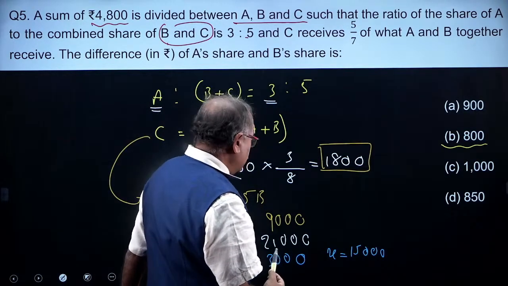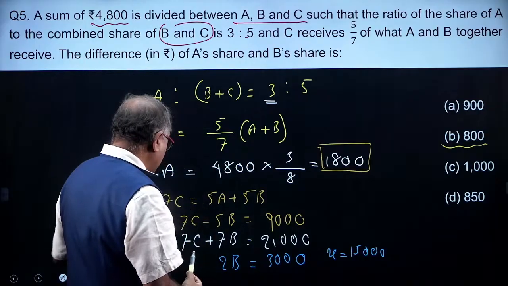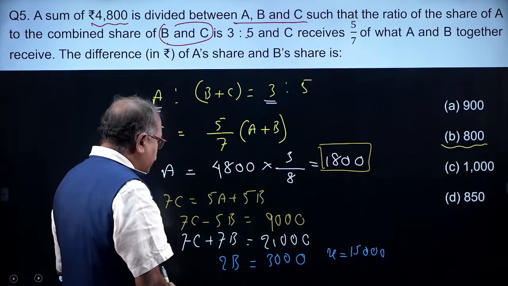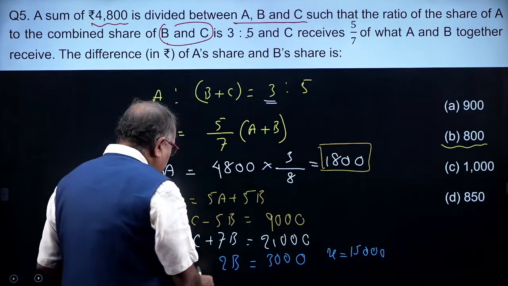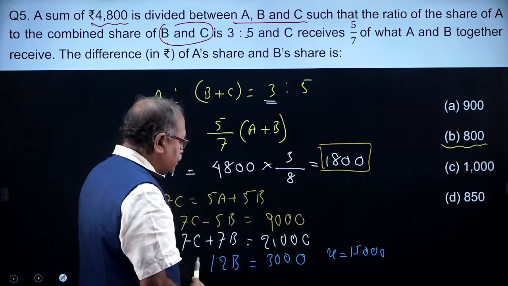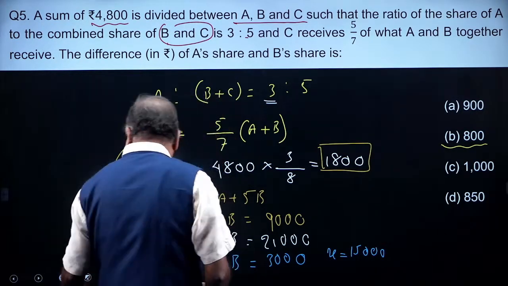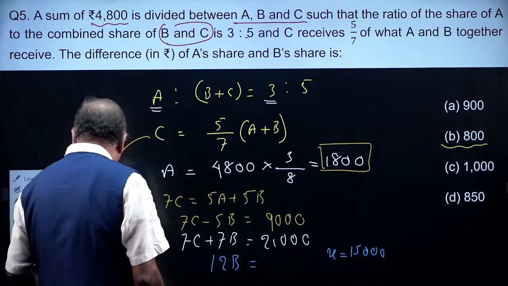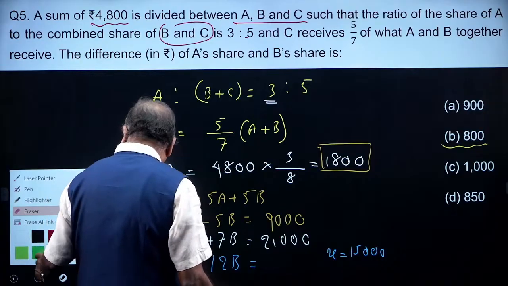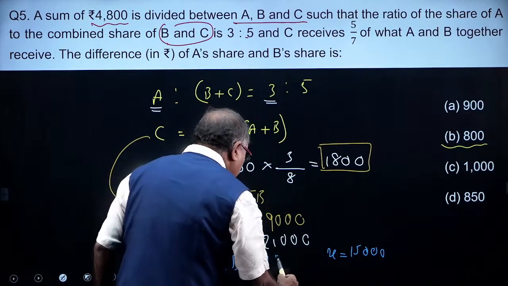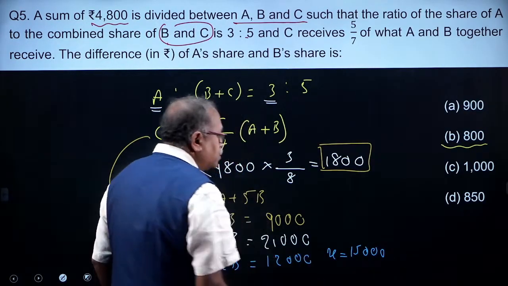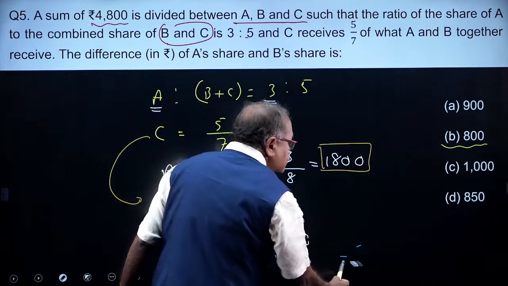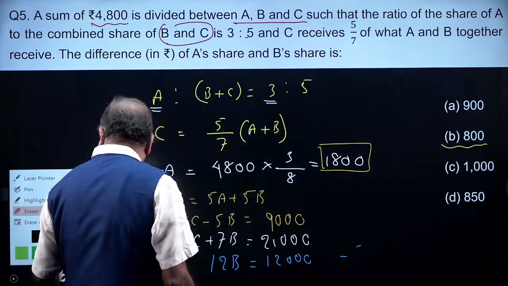Am I right here? This is when I am subtracting, so it becomes 12B, which is equal to, as I am subtracting here, 12,000. So B is equal to 1000. Clear this part? B is equal to 1000.